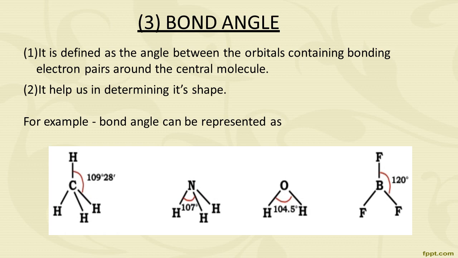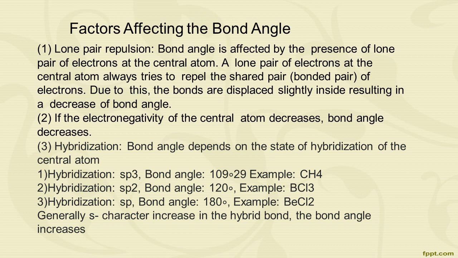For example, the bond angle in CH4, which is the first example, is 109 degrees. The second example is ammonia, NH3, which has 107 degrees. The third example is H2O, which has a bond angle of 104 degrees. And the last one is BF3, which has a bond angle of 120 degrees. The factors affecting the bond angle.